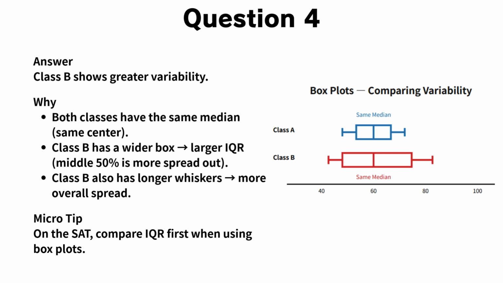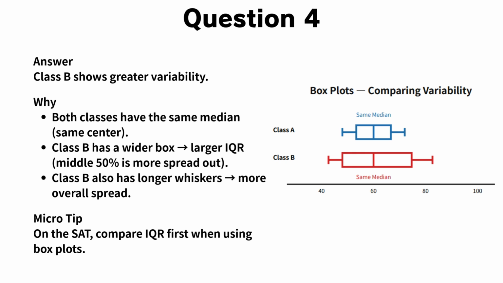Now, let's walk through the explanation for question 4. The correct answer is Class B. Class B shows greater variability. First, notice that both classes have the same median. This means their centers are the same, so the typical score is similar in both classes.